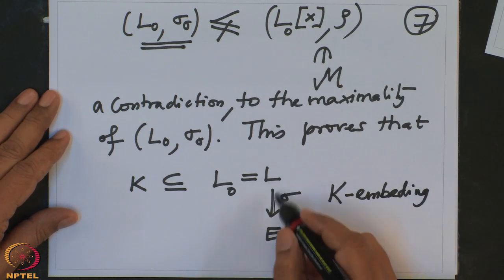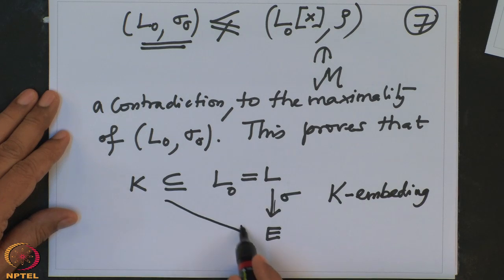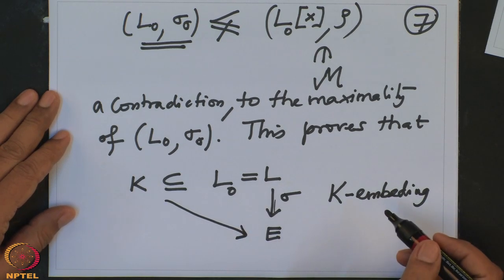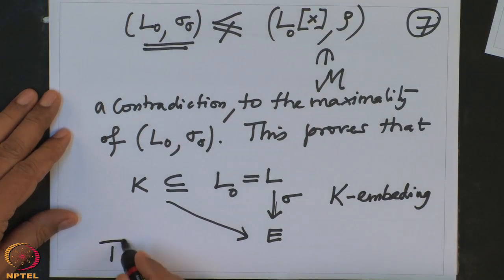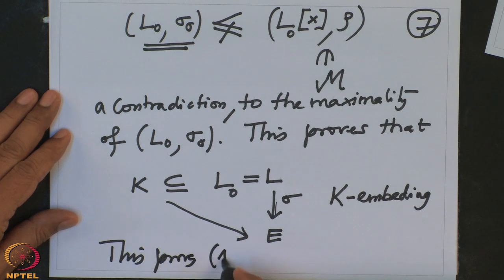So there is a K embedding, so that this diagram is commutative. So that proves the first part. So this proves 1. All right. So now we have to prove 2.